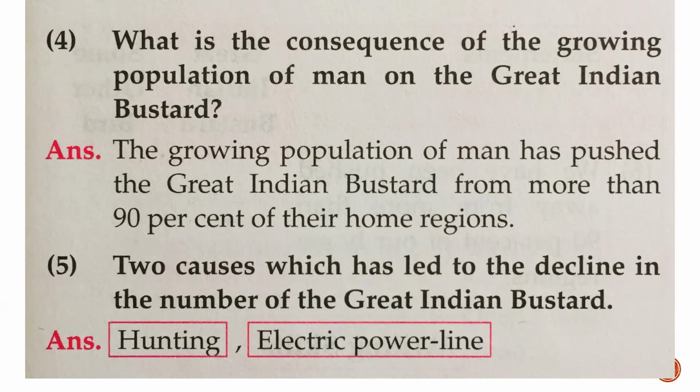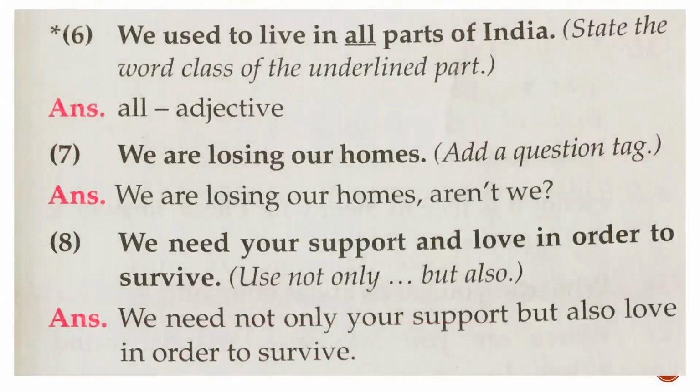Next question is, we used to live in all parts of India. State the word class of the underlined word. Now, what do you mean by word class? Parts of speech. There are total 8 parts of speech, such as noun, verb, adjective, and so on. So we have to identify the underlined word is which part of speech? All. The word all gives us information about noun, and that's why all is an adjective, because an adjective gives more information about a noun. Number 7, we are losing our homes.